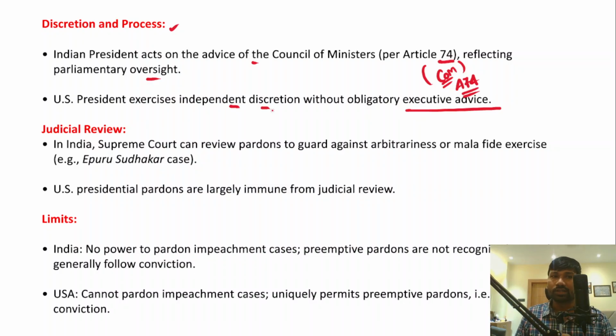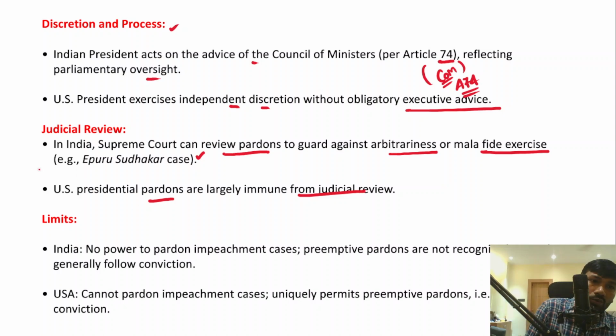Now, if we talk about judicial review, in India, the Supreme Court can review pardons to guard against arbitrariness and malafide exercise of the pardoning powers of the governors and the president. One such example is the Epuru Sudhakar case, in which the Supreme Court acted against the arbitrariness and malafide exercise of the pardoning powers of the president and the governor. However, US presidential pardons are largely immune from judicial review, right? So they are immune from judicial review.